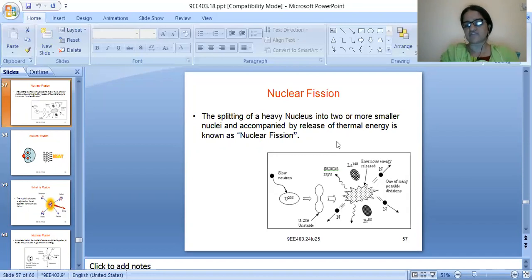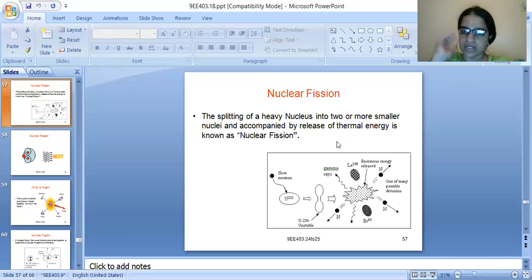See, a slow neutron comes and collides with uranium 235, a substance with heavy mass. This uranium 235 splits into two, as lanthanum 148 and bromine 85.